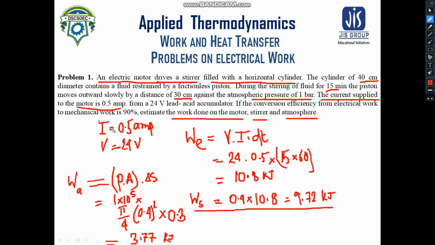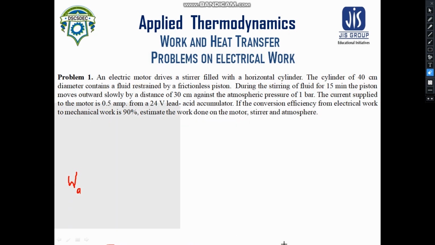Energy is being transferred from the motor to the stirrer and from the stirrer to the fluid. This is a very simple problem. You just need to understand the concepts. I hope that you have understood the problem very minutely. There was nothing special in the application of electrical work transfer, but still there was a basic formula which was required.